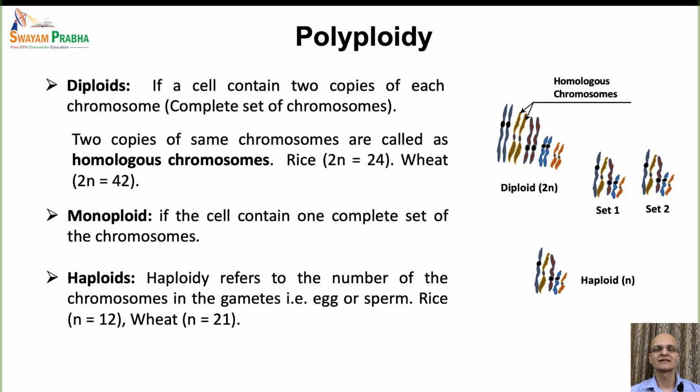Like in rice, the 2n is equal to 24. That means the total number of chromosomes in the somatic cells of the rice, or each cell of the rice, like in leaves, stems, roots, it is 24. Whereas in gametes, when the gamete will be formed through the meiosis, this number becomes half, so n will be 12 in case of the rice. Similarly, in the wheat, where the 2n is 42, and so n would be 21 in case of the wheat.